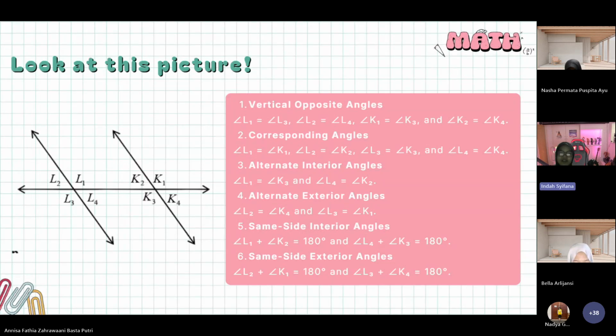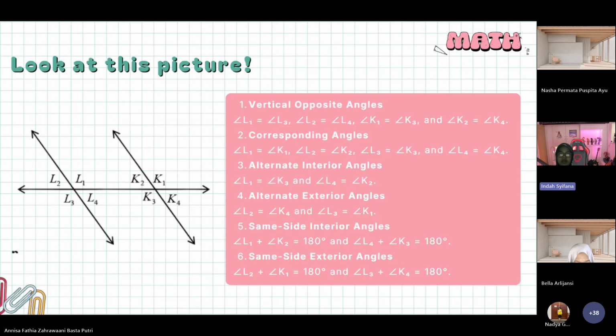Next, alternate interior angles. Alternate interior angles are opposite angles, for example, L1 and C3, and L4 and C2, that are in the same area, or interior.